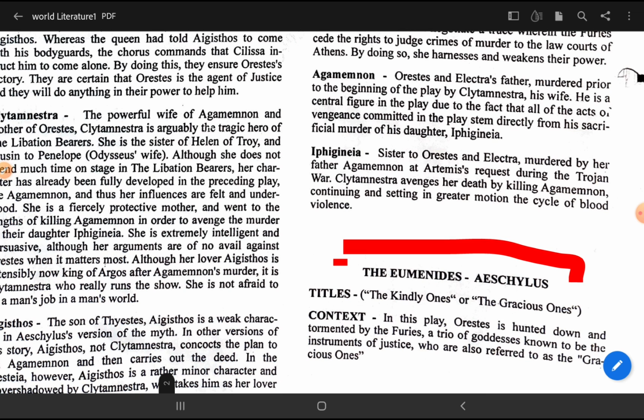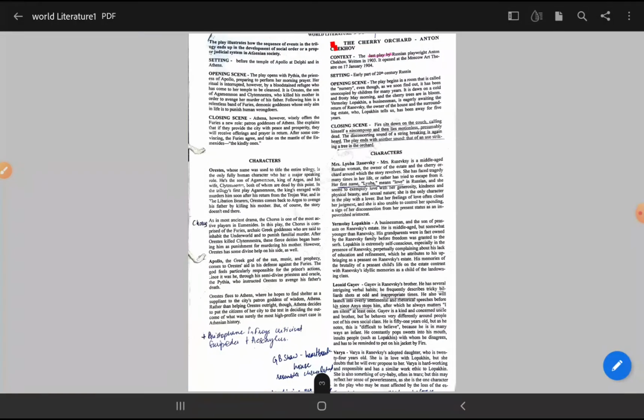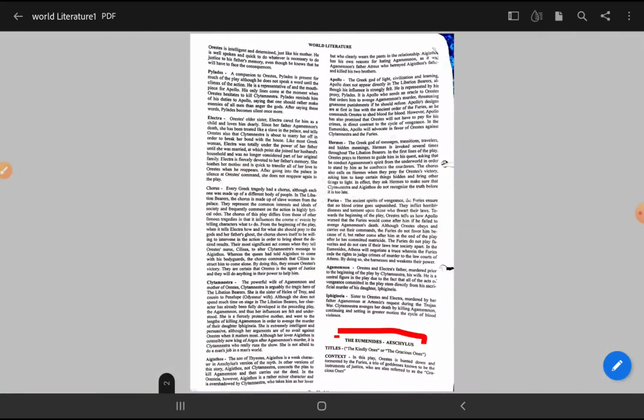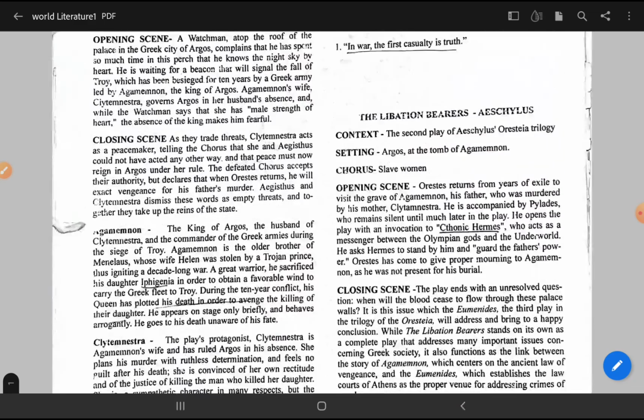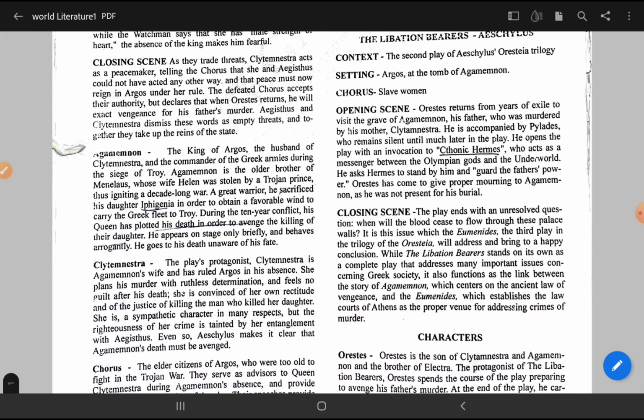Next two works, I think there are two works left also. The first is Eumenides and the second, we'll discuss later in the next video. Just go through these two works. Just try to remember the names of the characters for this time only. Okay, just try to remember its context, its setting, and what it is about, what the time period is. Just try to remember its opening line, closing line. Just write them again and again in your notebooks so that you can learn them easily.